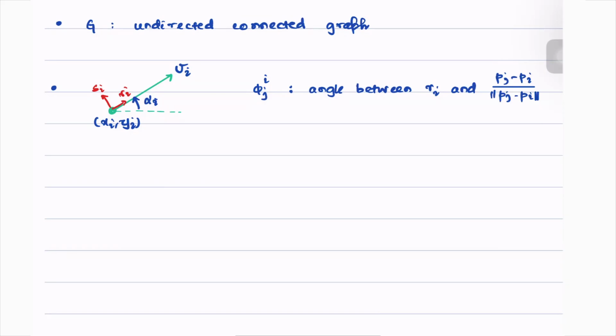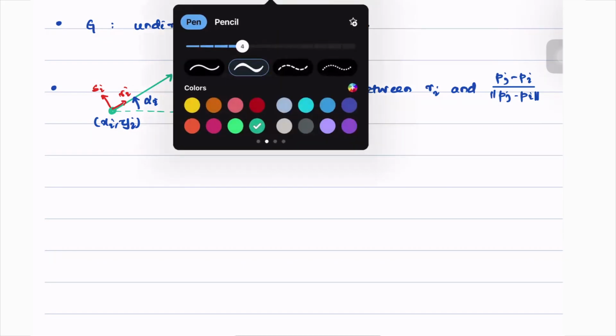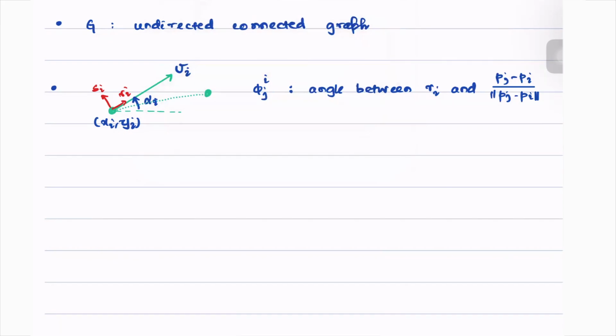So it is the angle between, let's mark the jth robot here, and we can connect it with this dotted line. So this is j. Phi ji is the angle between Ri and this. Let us also mark the angle of this vector. It is Pj minus Pi, so it will be given in this direction. Then the angle phi ji is measured from Ri.